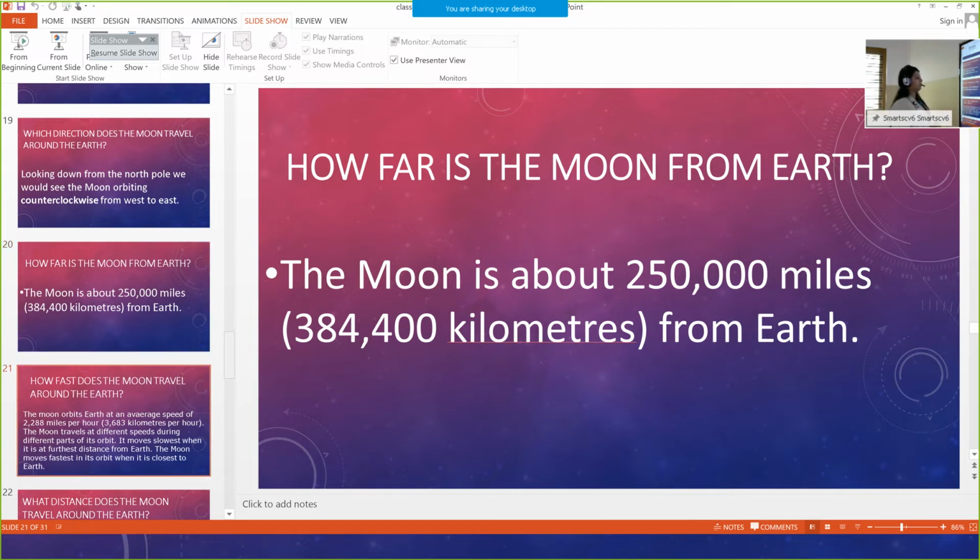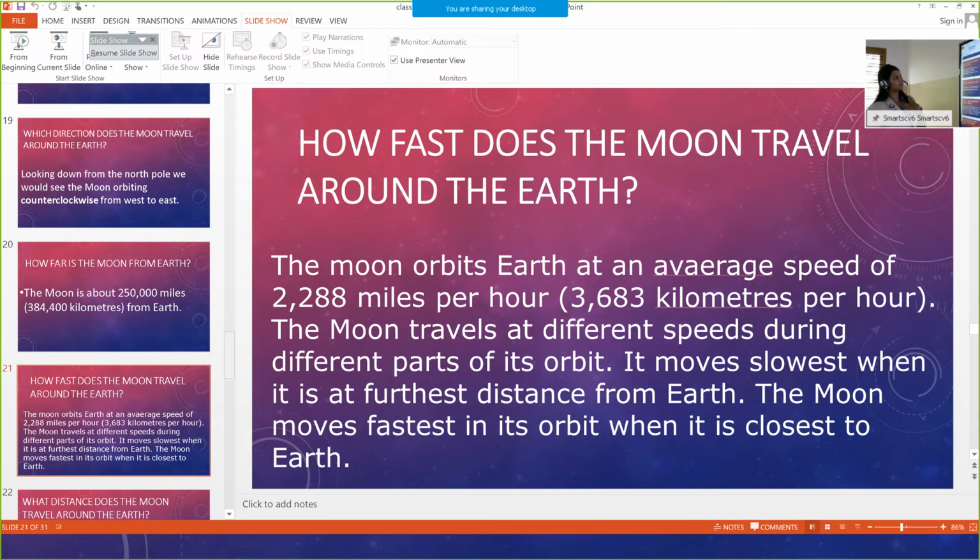Next slide. How fast does the moon travel around the Earth? We will check how fast it goes. The moon orbits Earth at an average speed of 2,288 miles per hour.